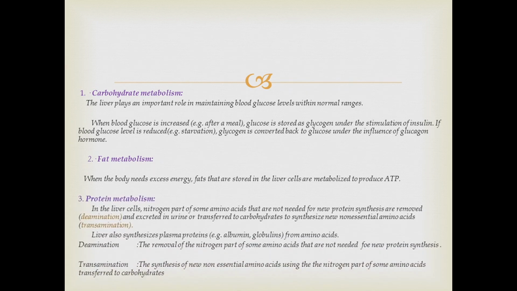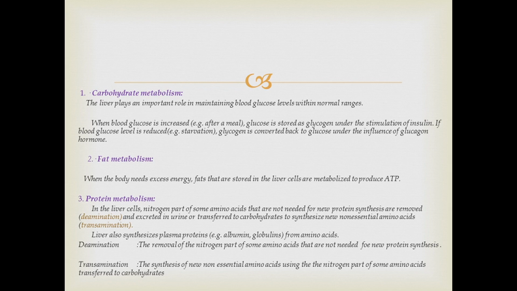Then protein metabolism. In liver cells, the nitrogen part of some amino acids that are not needed for new protein synthesis is removed, that is deamination, and excreted in urine, or transferred to carbohydrates to synthesize new non-essential amino acids, that is transamination. So we can take two definitions out of that. Deamination means the removal of the nitrogen part of some amino acids that are not needed for new protein synthesis.